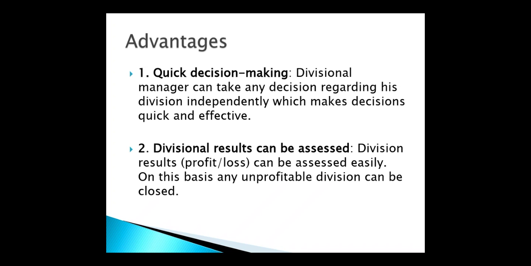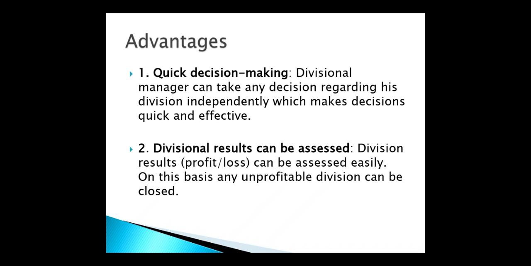But within the functional structure, what is going to happen? If they want to take any decision, they have to think about the other departments also, then only they are able to take the decision. Suppose within the functional structure, if the planning department wants to take any decision, at that time he should give priority to other departments. He should take suggestions from the other departments, then only can they take the decision. But within the divisional structure, the product manager can take any decision regarding their product. So decisions may be quick in the divisional structure.